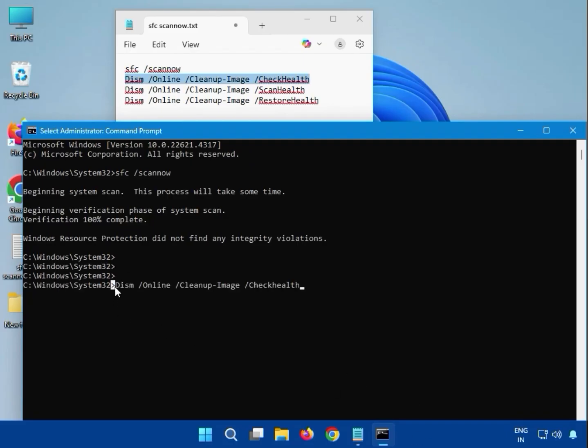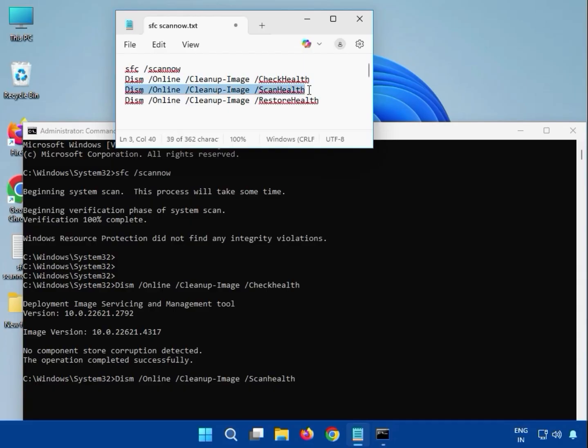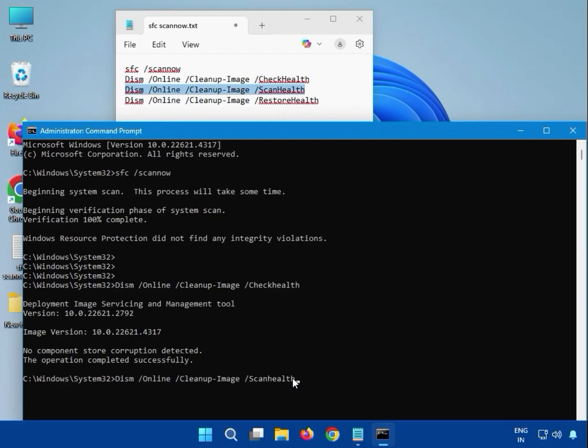Okay, like that, DISM space slash online, and then hit enter. Okay, second command. So it is completed. Then next, third one, scan health, you can see, and then again hit enter.